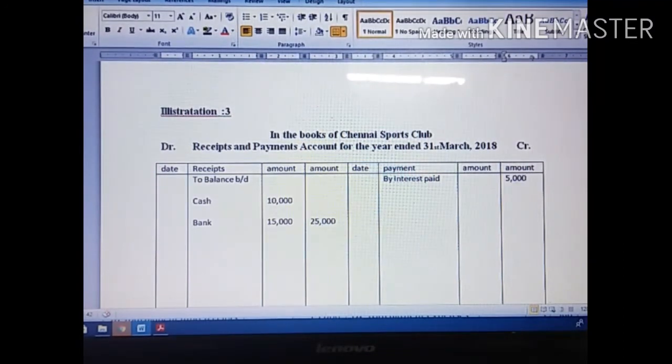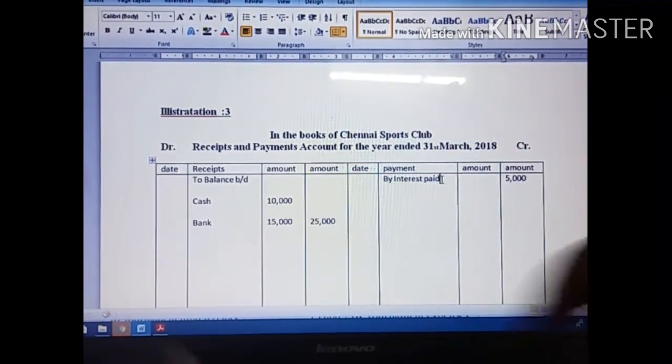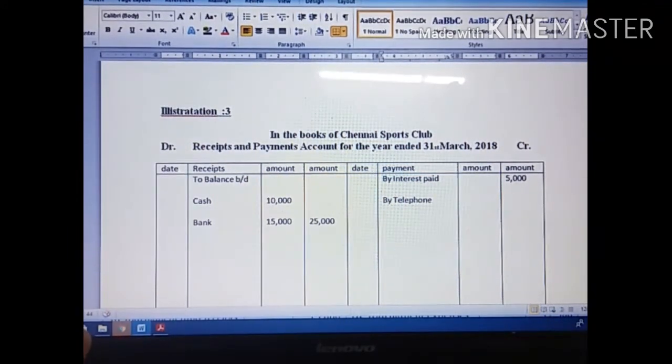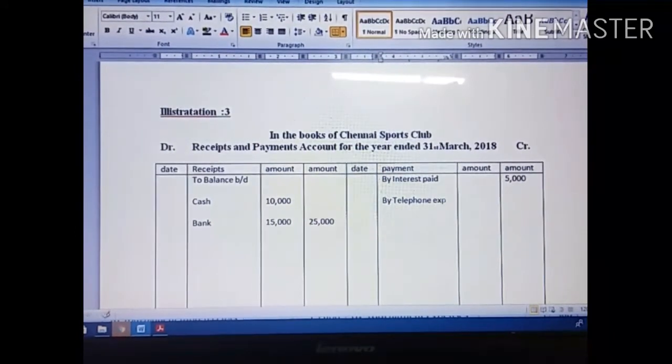Then telephone expenses. Telephone expenses is also a payment, so we write it on the credit side: By telephone expenses, 7,000.